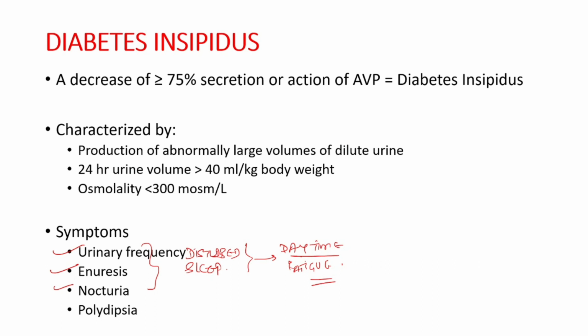Also, this results in a slight increase in the plasma osmolality that results in increased thirst leading to polydipsia. So the symptoms are characterized by urinary frequency, enuresis, nocturia and polydipsia.